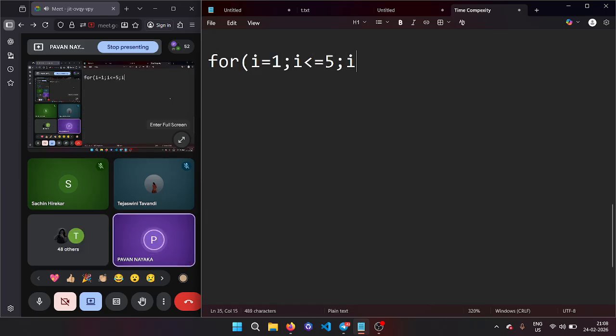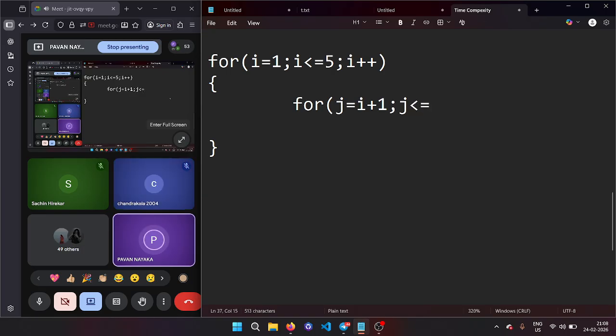Okay, see this. For i starts from 1, i is less than or equal to 5, i plus plus. Then for j starts from i plus 1, j is less than or equal to n, j plus plus. Is it clear? The difference is clear this time? Now see this, guys.